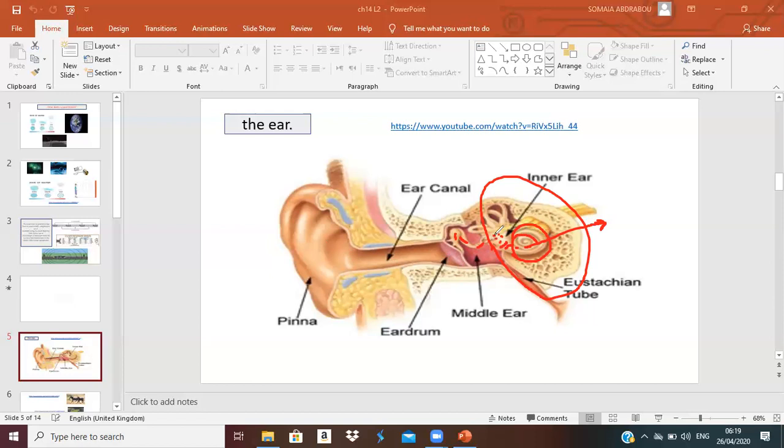The vibration of those bones will make the tiny hairs inside the shell vibrate. The vibration of the tiny hairs will send nerve signals to your brain so you can hear the sound.